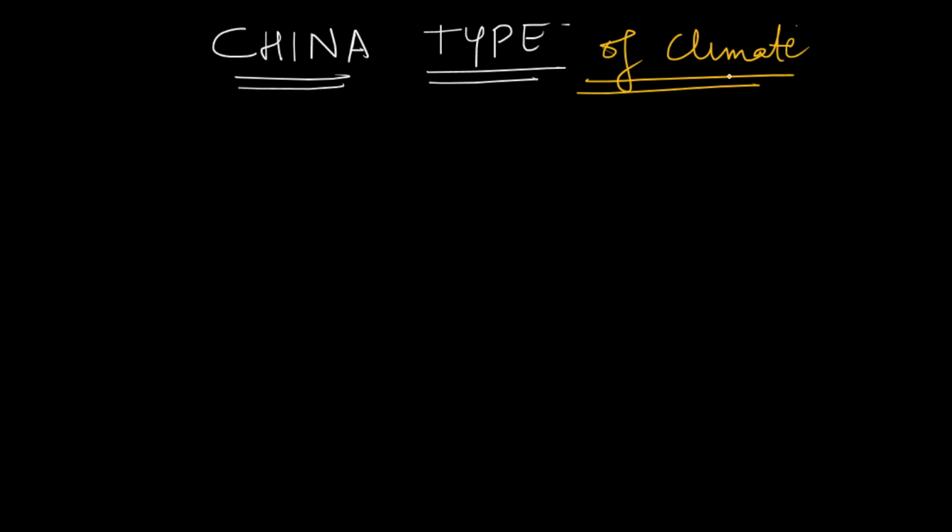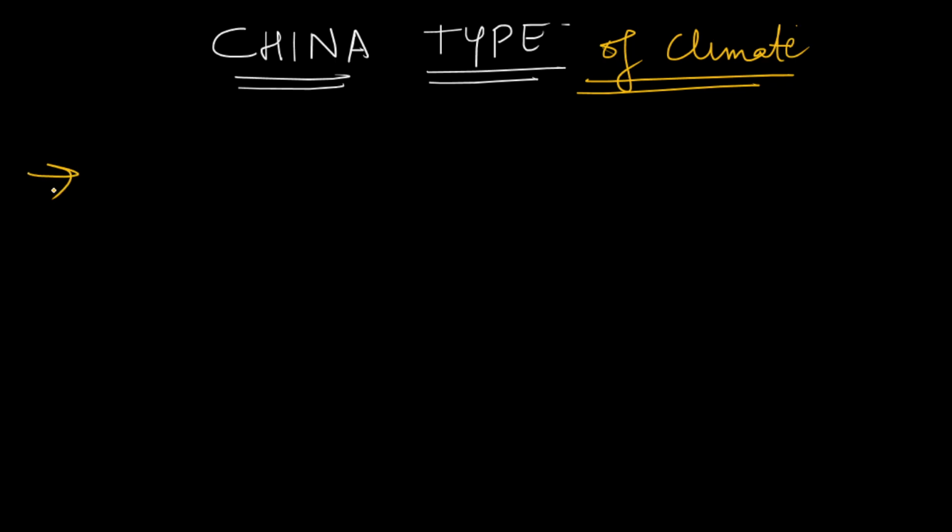Before starting, I must add one thing: please do make notes, because the notes you make will help you during revisions. So please do make notes and revise them. Let's start with the features of China type of climate, and then we will understand in which parts of the world they are found with the help of a map of the world.